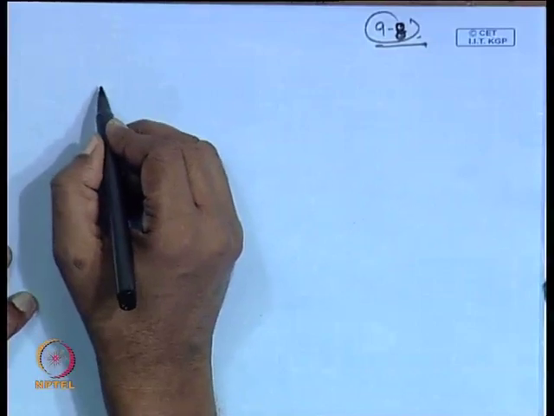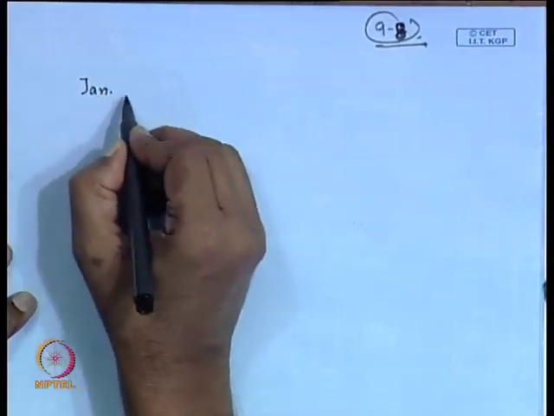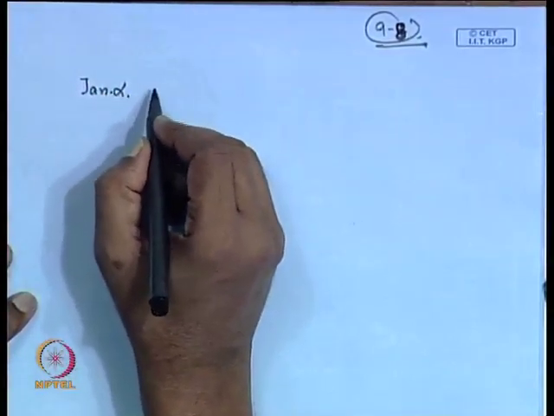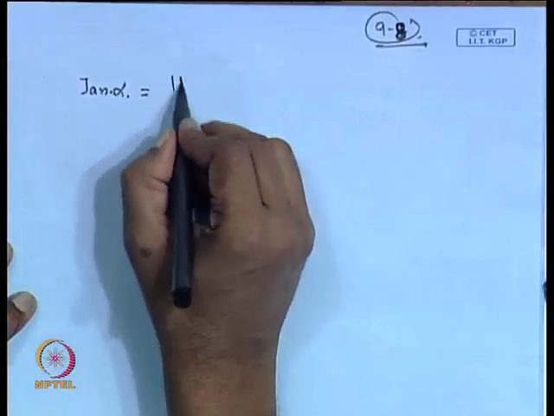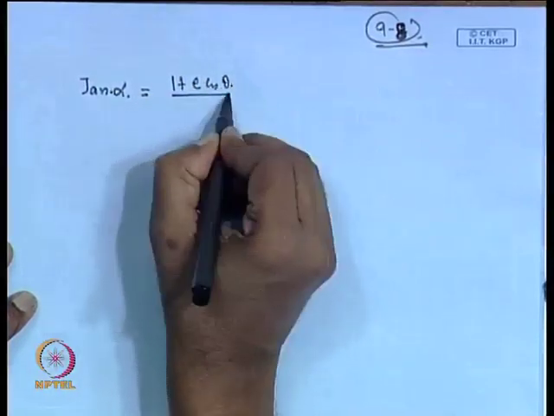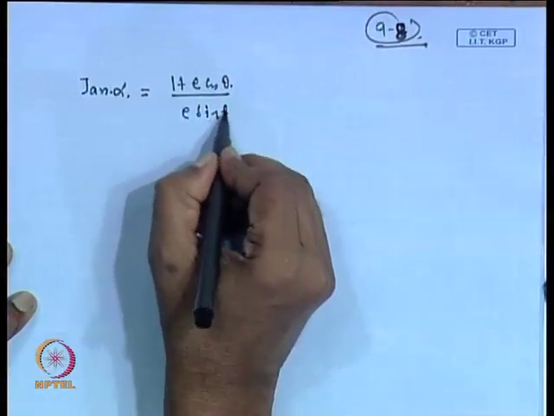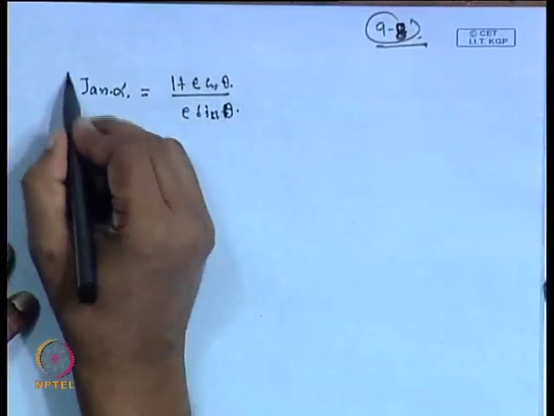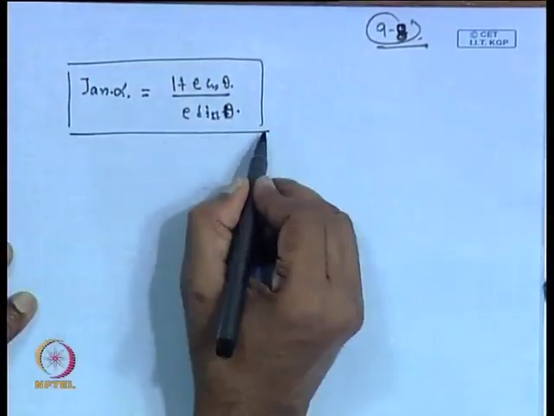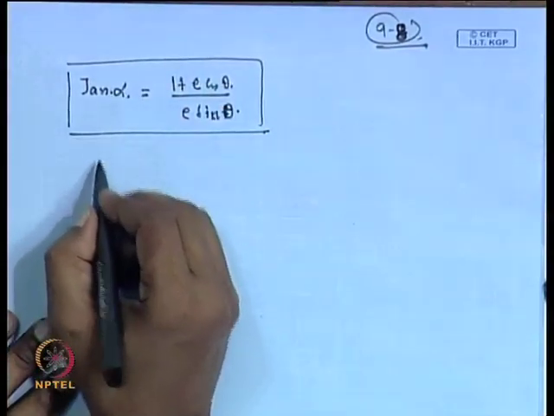Okay, once we have done this, now we go to the next step. This tan alpha is a quantity that we can write as 1 plus E cos theta by E sin theta, and this equation is very useful and quite frequently used, and you can prove it very easily.